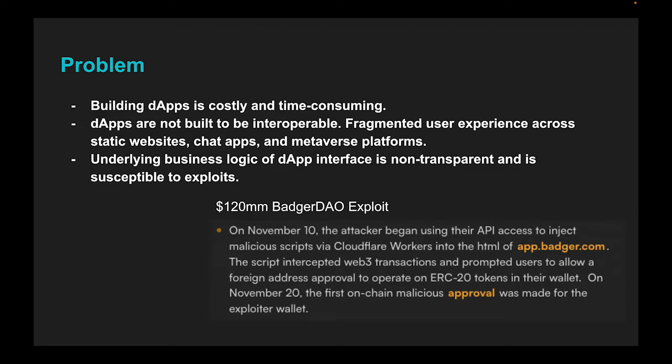This business logic is typically non-transparent, can be single points of vulnerability depending on how the front end is deployed, and can be susceptible to exploits because this is a layer that is not verifiable or typically audited like a smart contract. An example of this kind of vulnerability would be the Badger DAO exploit that resulted in $120 million in value lost on an exploit that was not on the smart contract, but on the interface layer of the dApp.